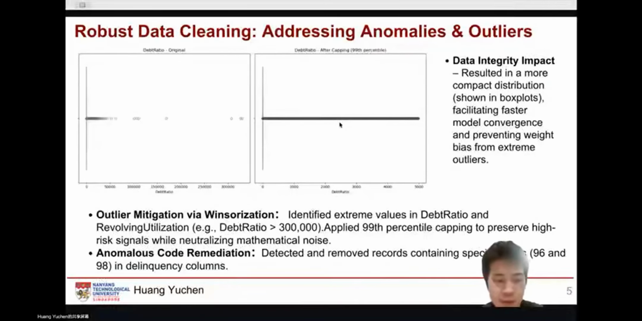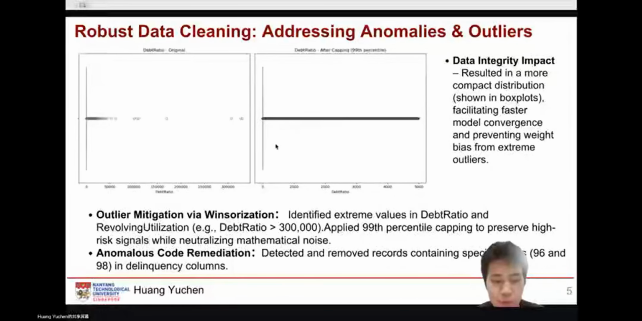Building on the initial data profiling and basic cleaning discussed by my teammate, I will now dive into the advanced pre-processing stages, where I focus on ensuring data robustness, addressing ethical bias, and extracting deeper financial insights. In this first stage, I prioritized outlier governance.